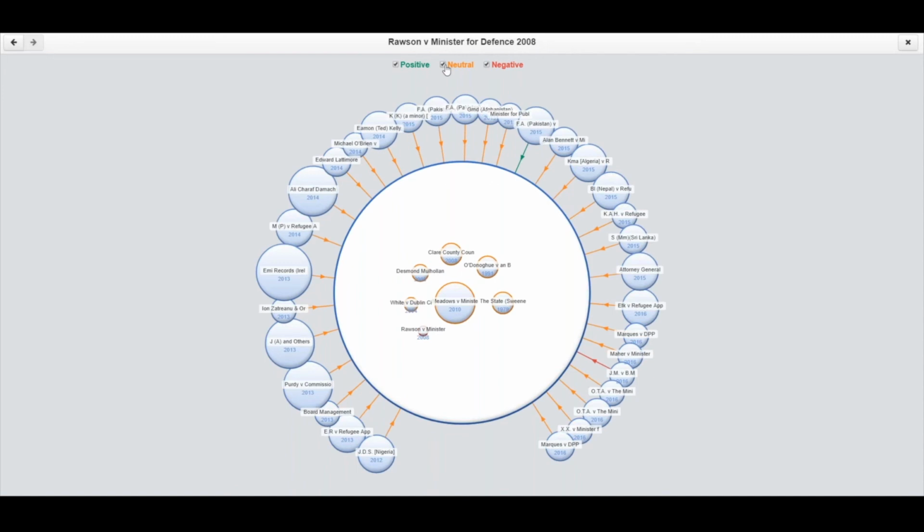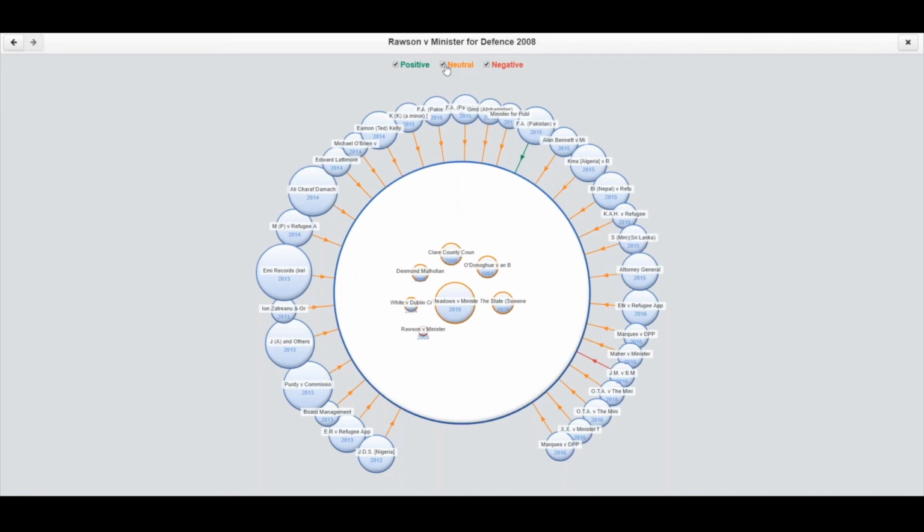Obviously, with the cases that have been referred to multiple times, it can get a bit crowded. But like I say, all you need to do is pick out the larger circle, or choose to turn the neutral off and focus on the positive and negative cases, which are generally the most important cases for you to look at in any regard. So that is the precedent map.